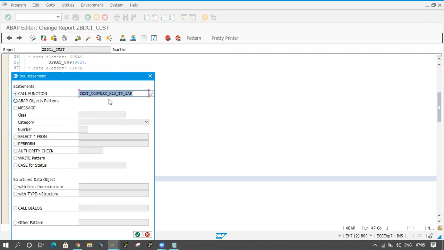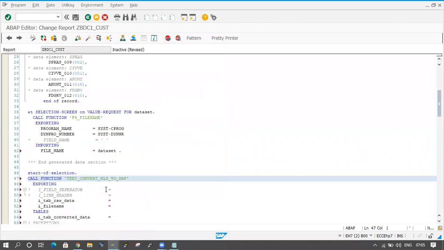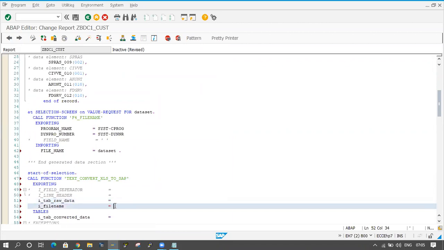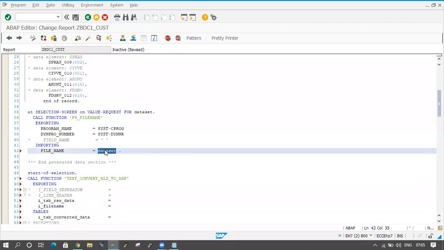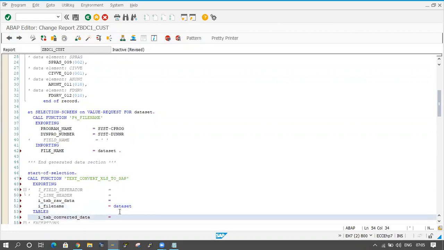TEXT_CONVERT_XLS_TO_SAP, this is the function module. I click enter. Here it is asking for I_TAB_RAW_DATA, I don't know exactly what it is. Then I_FILE_NAME. The dataset name is what we have to pass here, which means the file location. The dataset is coming here, so the file location I am passing to TEXT_CONVERT_XLS_TO_SAP.